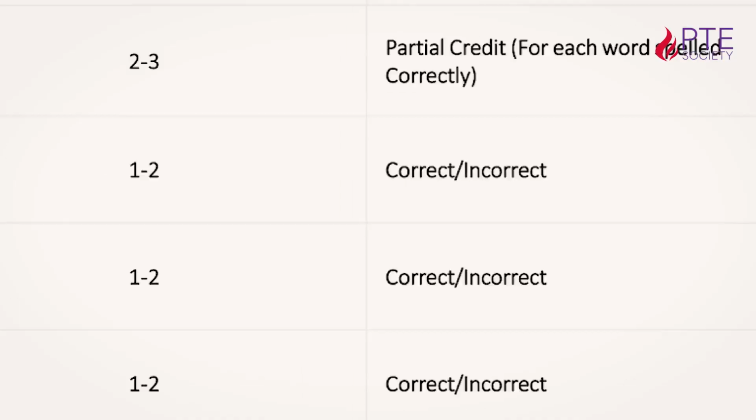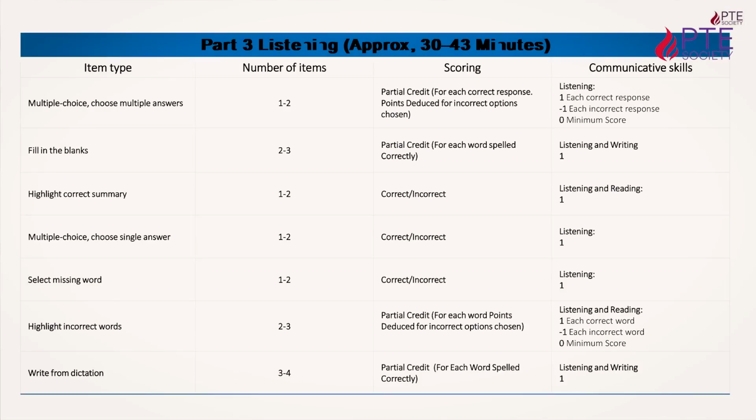And now comes one more easy item of this listening test, which is called highlight incorrect word. Here also there is negative marking. There will be 2 to 3 questions. One paragraph will be in front of your screen, you will listen to it, and the speaker will change a few of the words. Wherever he changes a word, you click that word, and if you click a wrong word, you are penalized. It's a very easy item, so you should do it very attentively, right?